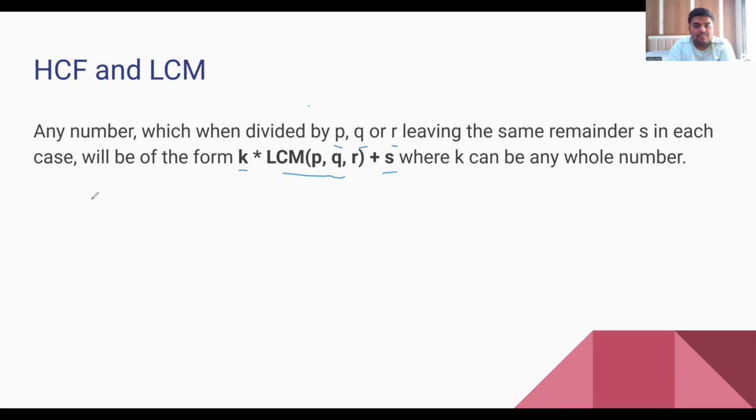For example, we have a question. A number when divided by 3, 5, and 7 leaves the remainder 2 in each case. So you have to find the fourth smallest such number. So the number will be of the form k into LCM of 3, 5, 7. It will be multiplication only because they are co-prime numbers. So 3 5s are 15, 15 7s are 105 plus 2.